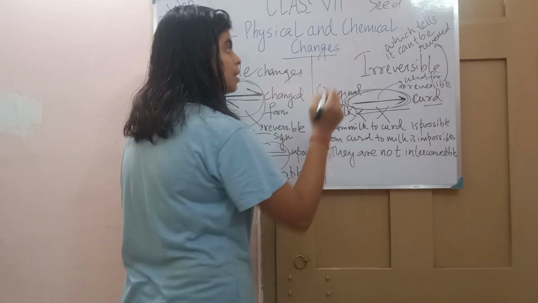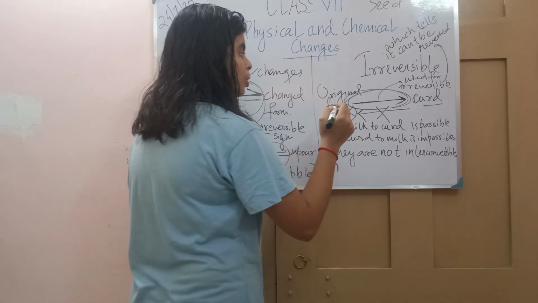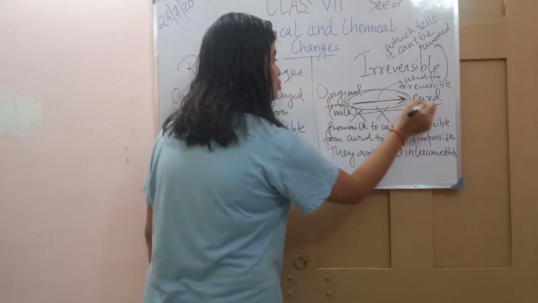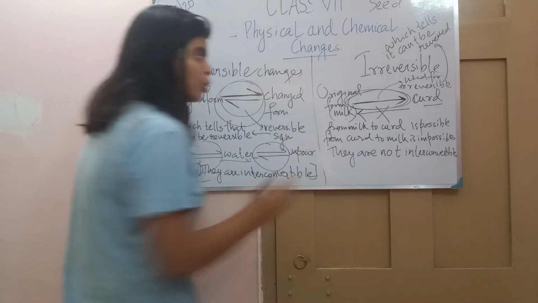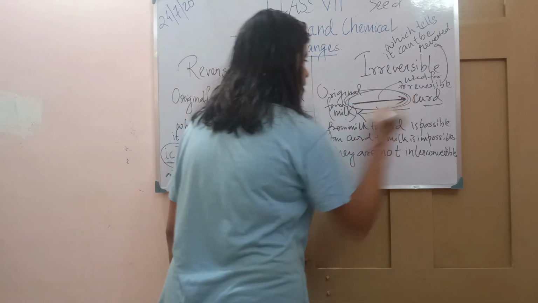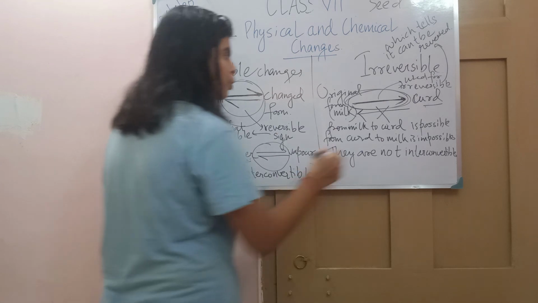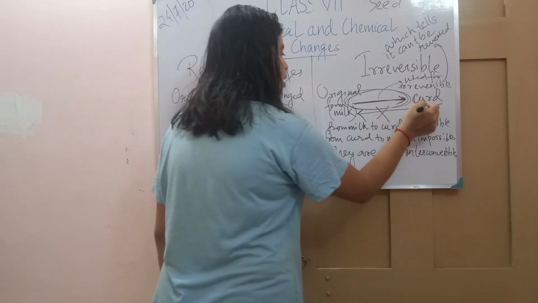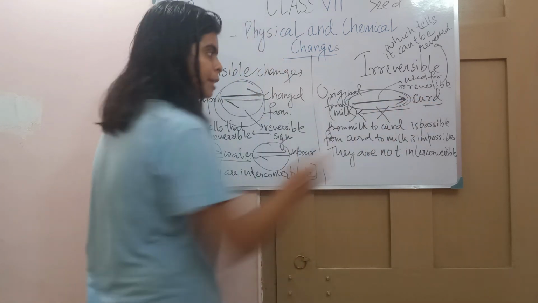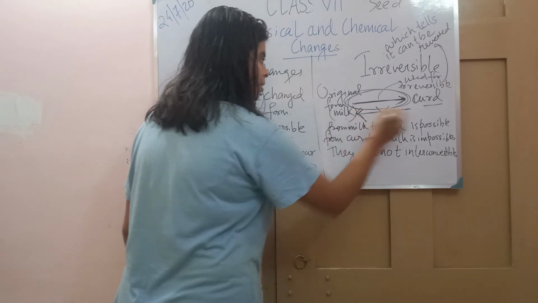But in irreversible change, you are changing from the original form to a different form. You are going from milk to curd. It is possible, but you can't get back from curd to milk.